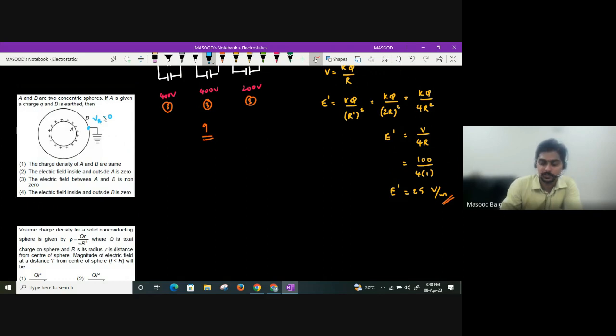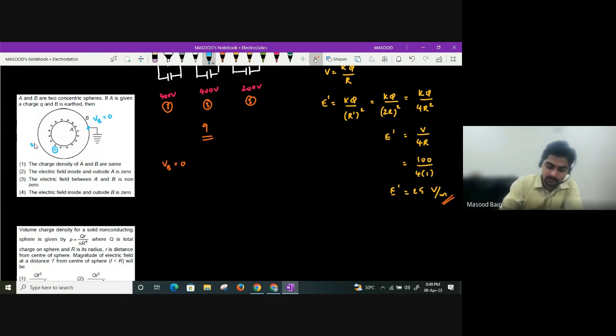Concentric spheres they have given. Obviously inside there will not be any field. We have done similar kind of question again, guys. Right? The electric field inside A is 0. Now, firstly, potential at B should be 0. Yes or no? Because it is earthed. But if you find potential at B, guys, it will be due to A and it will be due to B. Yes or no, all of you? So I can write potential at B should be equal to 0. Why should it be equal to 0? Because it is earthed, guys. So let us imagine this is our first sphere.